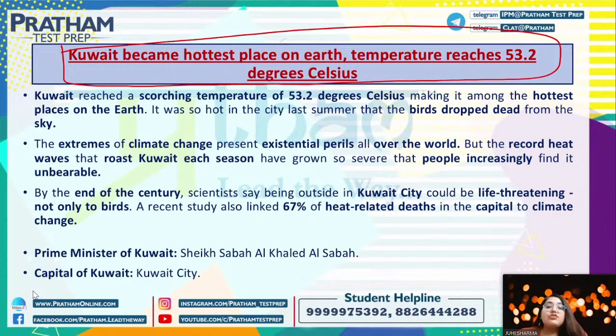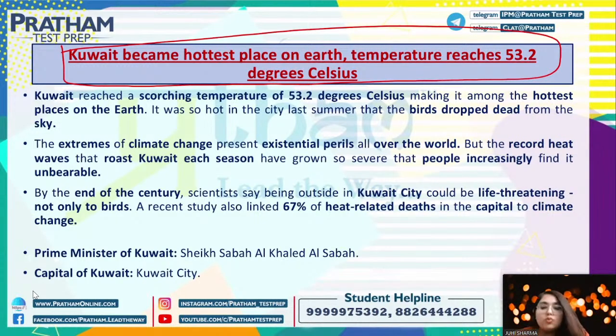Now, what happened last year in Kuwait was that it was so hot that birds were dropping dead directly from the sky, because it was too hot over there.